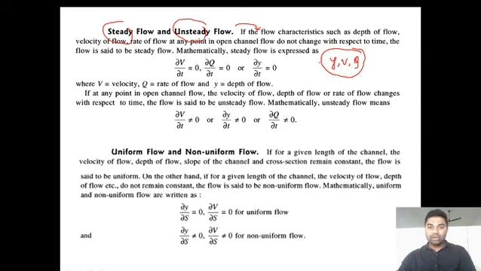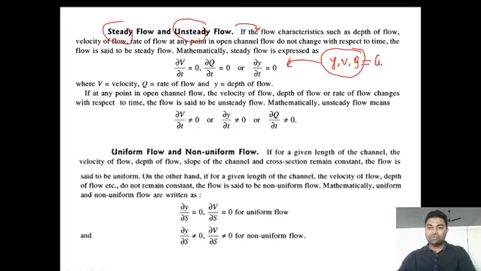If we take the derivative of depth, velocity and discharge with respect to time, that is dou v by dou t, dou q by dou t and dou y by dou t, it does not change. Does not change means it is a constant value, and the derivative of a constant value is 0. So y, v, q are always constant.